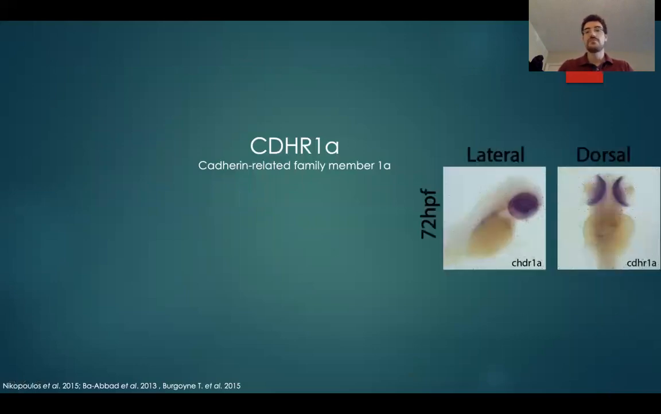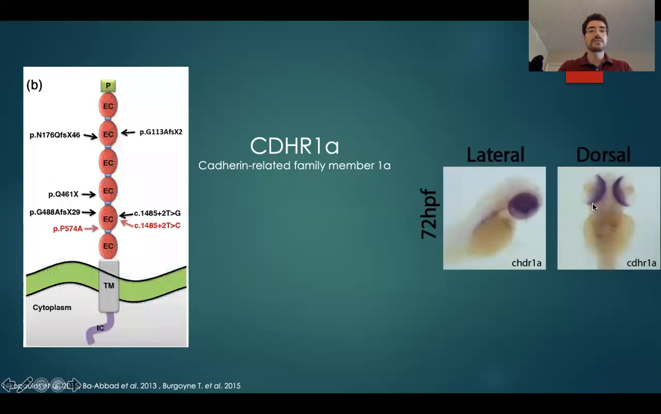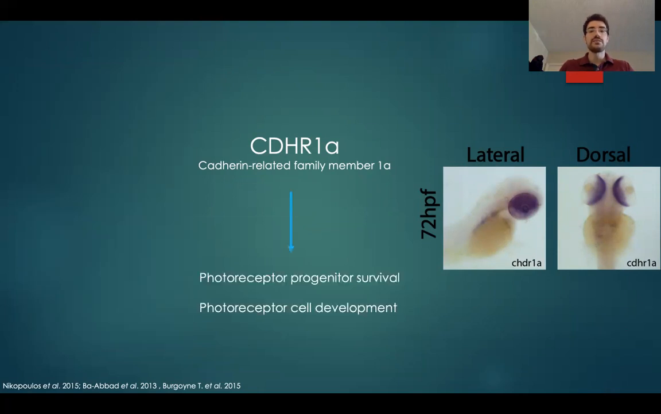It is expressed specifically in the outer nuclear layer where the photoreceptor cells are. Here, by using in situ hybridization, we can see the expression being localized to the outer nuclear layer. And in humans, a lot of mutations in CDHR1 that lead to cone-rod dystrophy have already been characterized. So it's a very important protein. And what we believe is that CDHR1 might be responsible for regulating photoreceptor progenitor survival and also cell development.